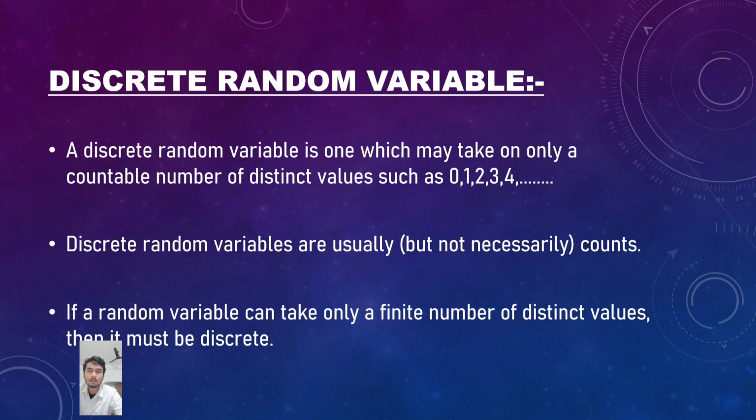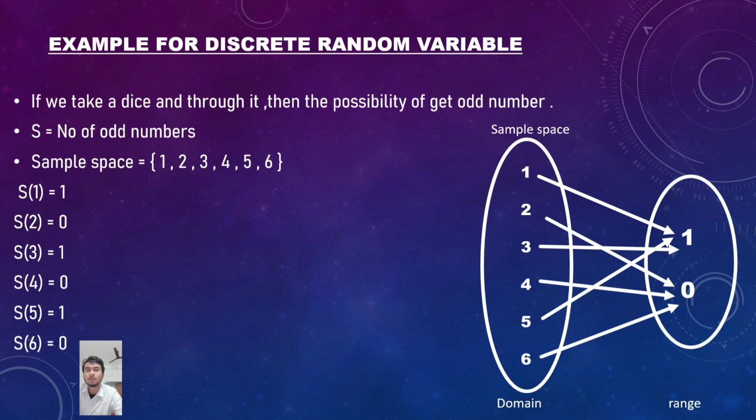To understand the discrete random variable, here we give an example. If we take a dice and throw it, consider the possibility of getting an odd number. Let S be the number of odd numbers, with sample space 1, 2, 3, 4, 5, 6.